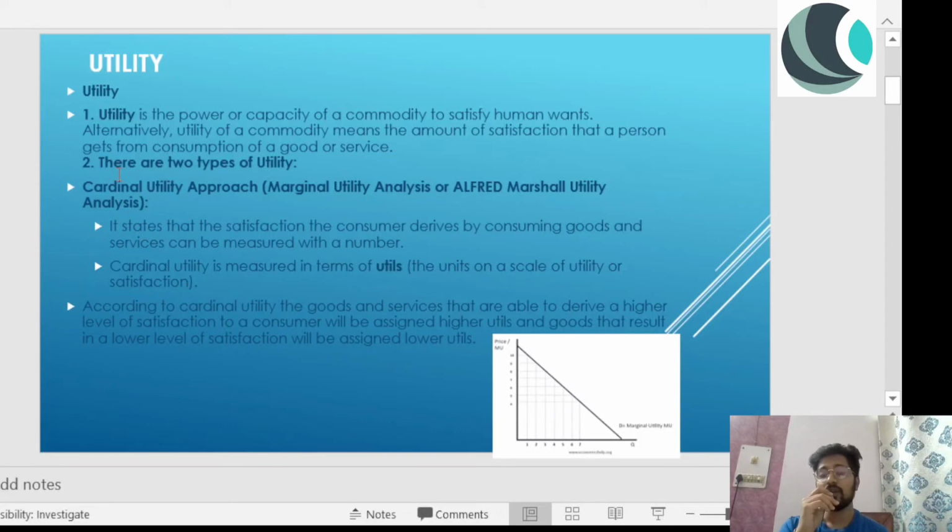And the other thing that you have to remember for your examination is that the cardinal utility approach is also known as Alfred Marshall utility analysis, because Alfred Marshall was the one who gave this cardinal utility approach, right?